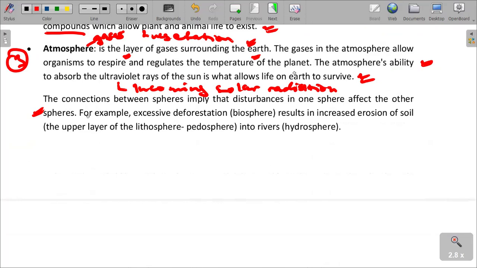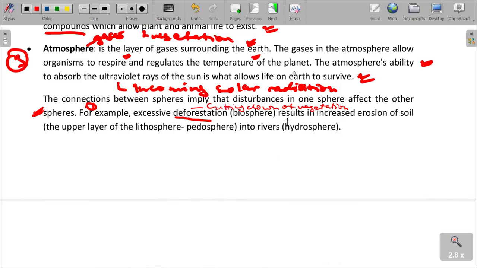We have one example: excessive deforestation, on the biosphere, excessive cutting down of trees and vegetation, results in increased erosion.